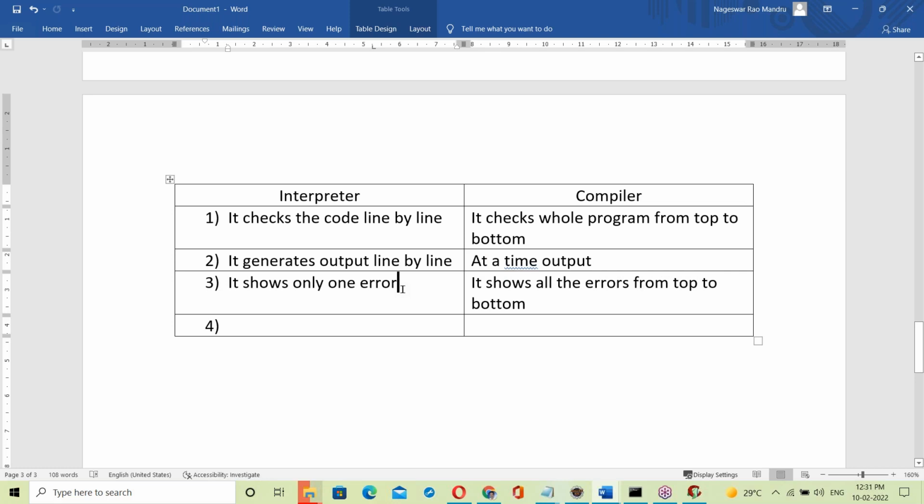Okay, yes, compiler. One second. Hello, tell me. Hello, tell me.